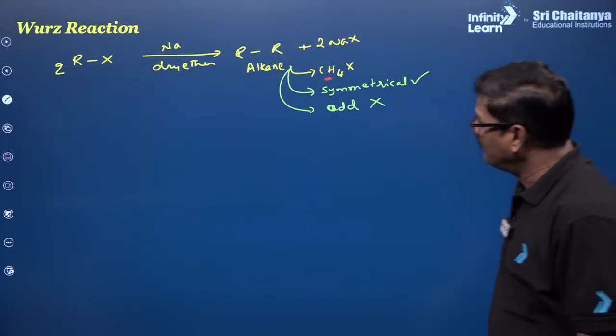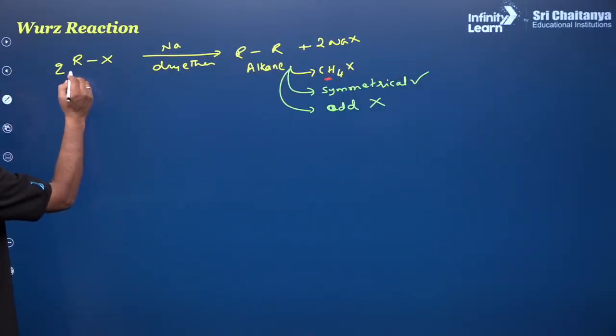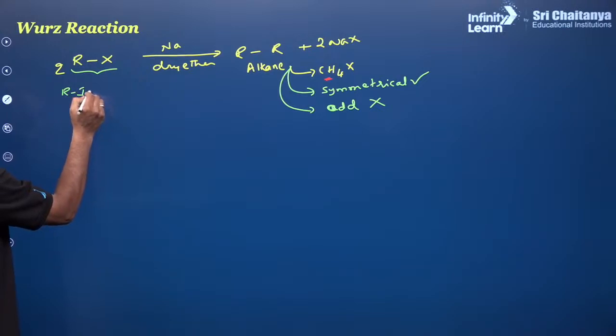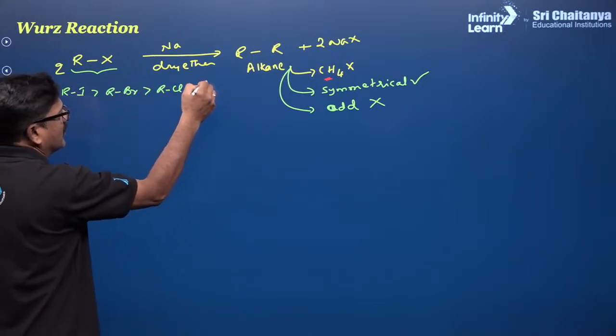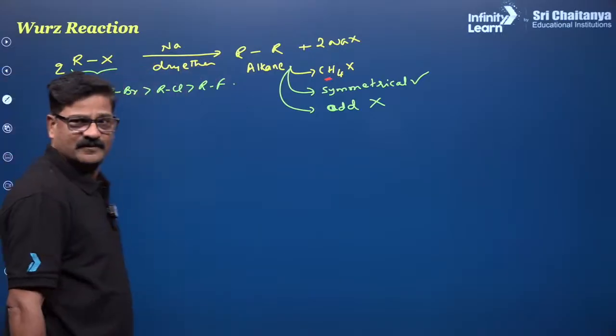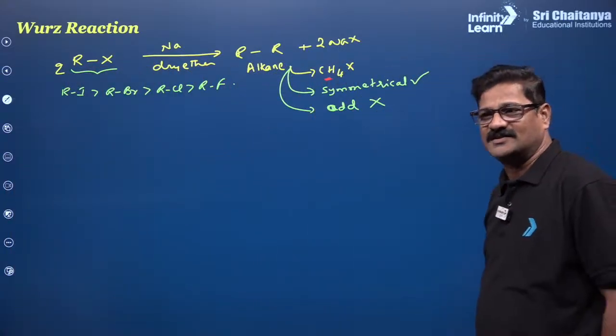And very important, this is a Wurtz reaction. Let us talk about the Fittig reaction. Reactivity of alkyl iodide is more than alkyl bromide, which is more than alkyl chloride, which is more than alkyl fluoride. That's very important. Follow, I am just going through all these reactions.